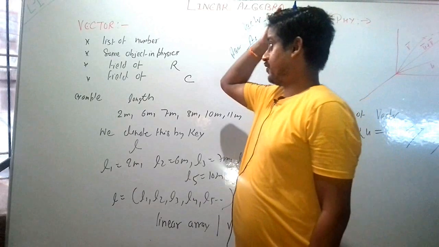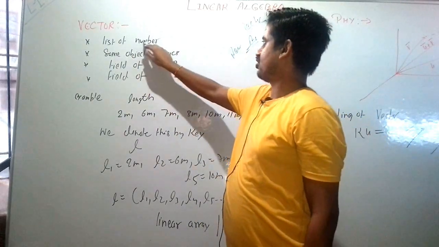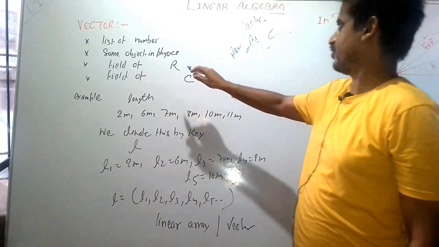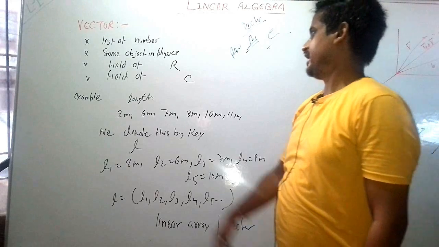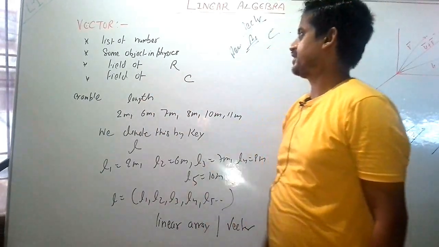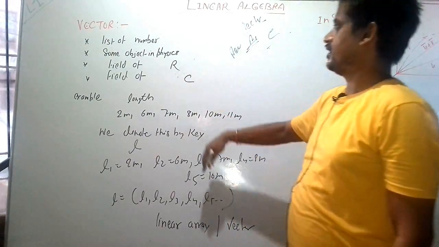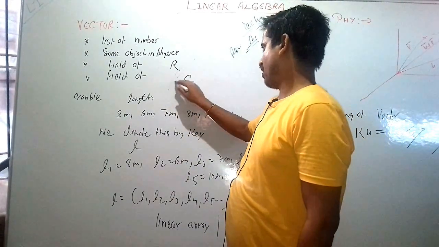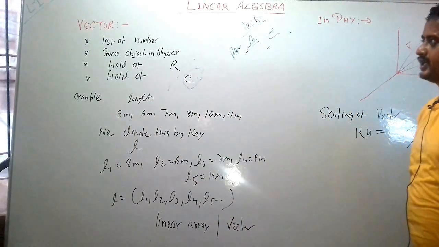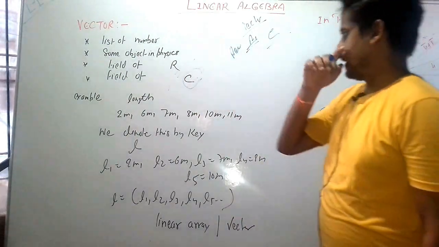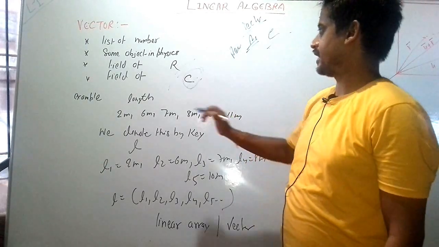So what is a vector? We can define a vector in multiple ways. It is a list of numbers or an array of numbers. We can say it is some object in physics, or it is over the field of real numbers R, or the field of complex numbers C. So we can define a vector in multiple ways, and we just take an example.